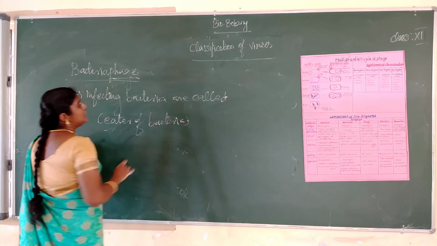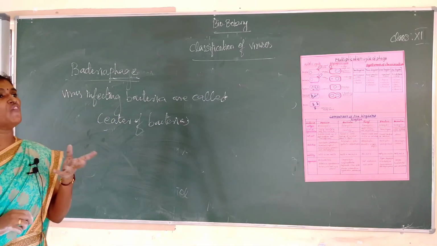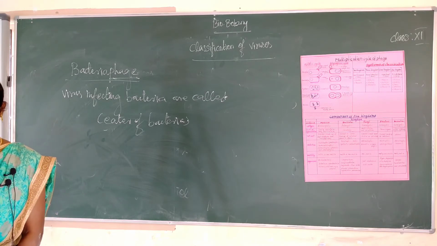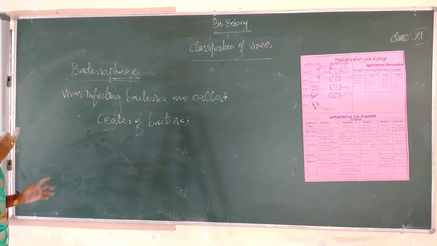Eaters of bacteria. The phage is commonly found in soil, drainage, water and fruits. These are the main salient features.